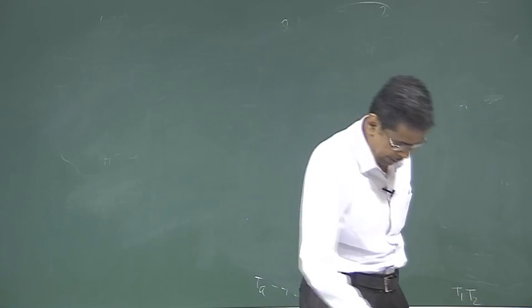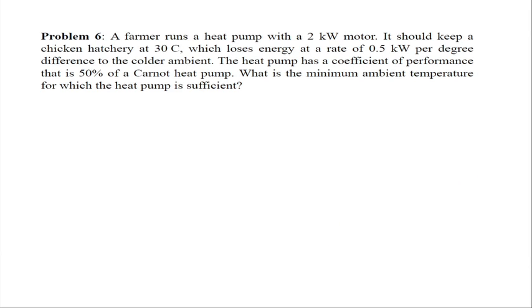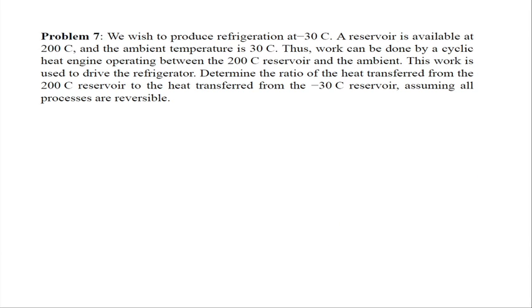Now we come to the next problem. This is the same problem. We wish to produce refrigeration at minus 30 degrees Celsius. A reservoir is available at 200 degrees Celsius and the ambient temperature is 30 degrees Celsius.